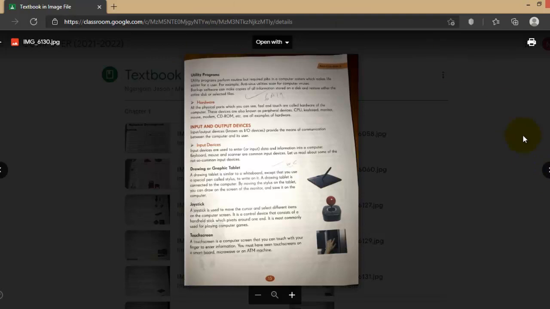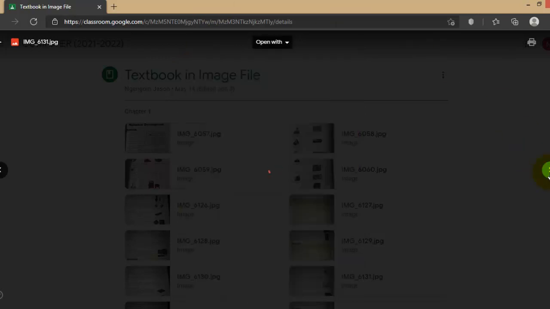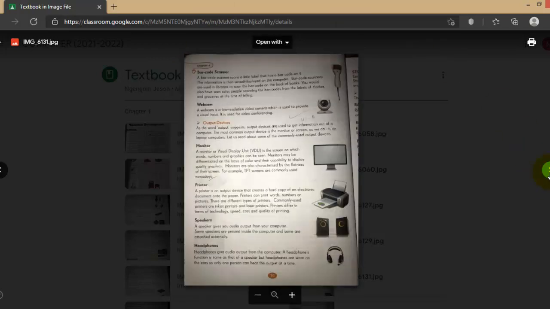Next is barcode scanner, one of the input devices. You can see it in shopping malls and all. Webcam is also an input device. It will record your video and stream it in your computer, or save that video in digital form in your computer.